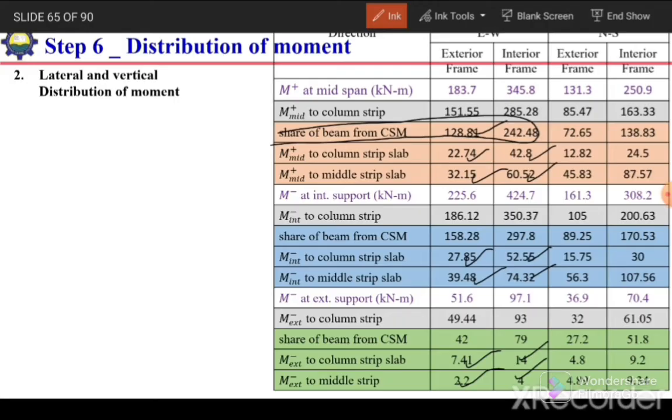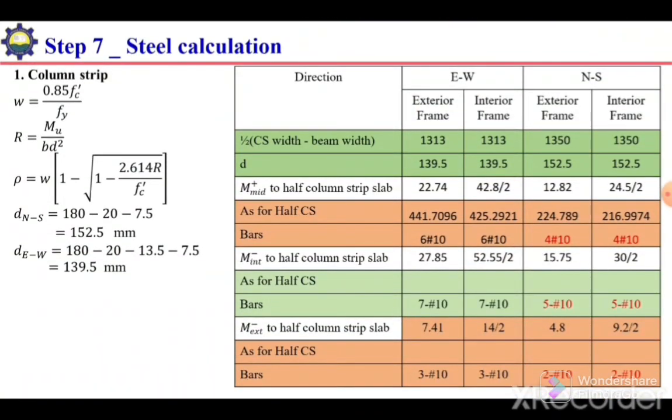So for these 24 values of bending moment, we need to calculate the area of steel. Once we calculate the area of steel for these 24 values, then we will select the spacing as well as the number of bars or diameter of bar. So the next step is steel calculation.